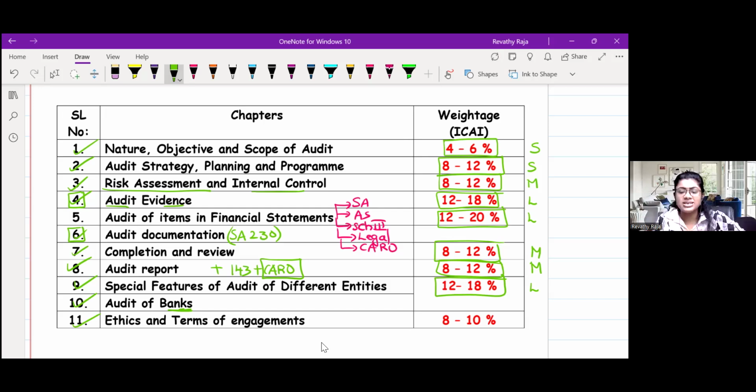Finally, ethics and terms of engagement. I feel it is one of the small chapters, because once we study one, we will have clarity about the other also. These two chapters are interrelated. Here we are dealing with SA 210, 220, SQC, ethical requirements, right? So this is the summary of the chapters, which you already know. I just wanted to show you the list and also make you understand which is the huge category, which is small, and which is medium.